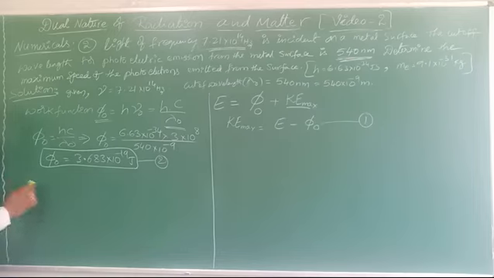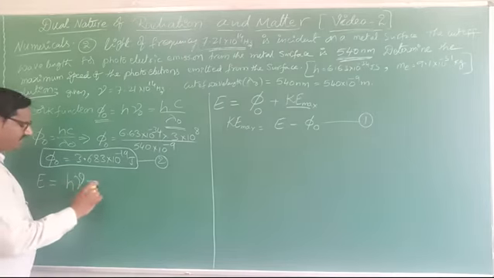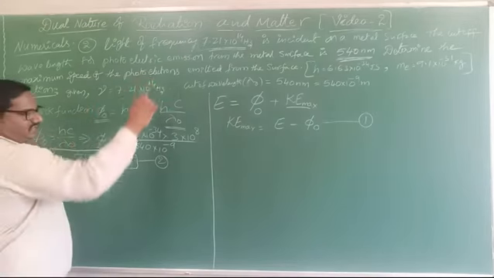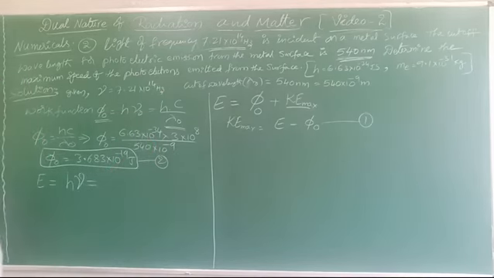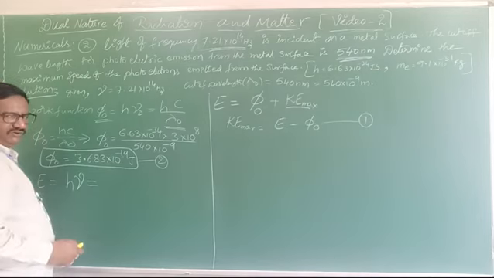How do you measure E? Energy of the incident radiation. E equal to h nu. Already the nu value is given. How much is its frequency? 7.21 into 10 power 14. The h value also we know.